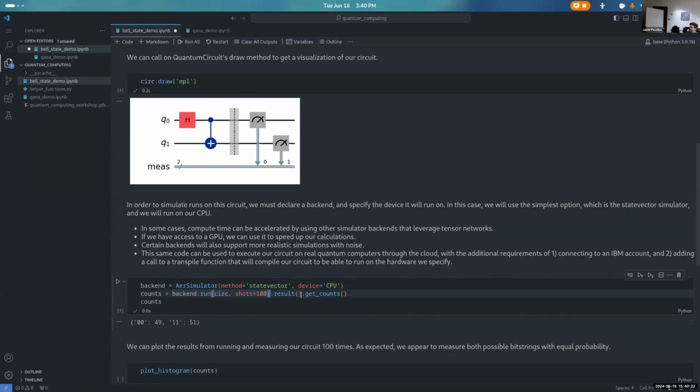The dot result is going to get the results, and then the dot get counts is going to take those results and get the specific counts. And this is what we actually care about. So you can see our counts: we've measured 0, 0, 49 times and 1, 1, 51 times. So yours is much more balanced than mine. What'd you get? I got 38 and 62. Oh, interesting. Yeah, it is interesting.